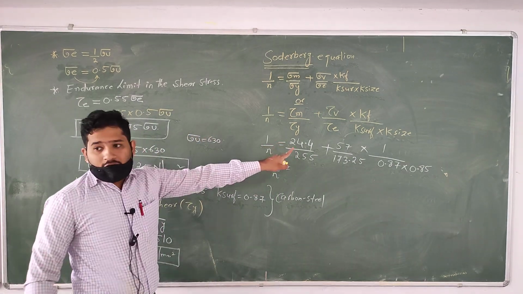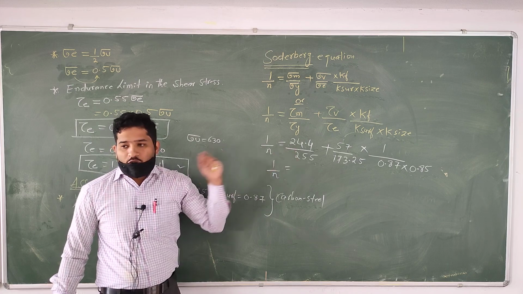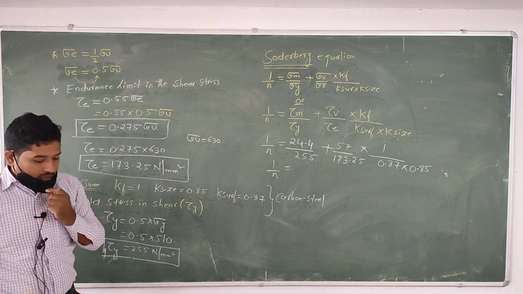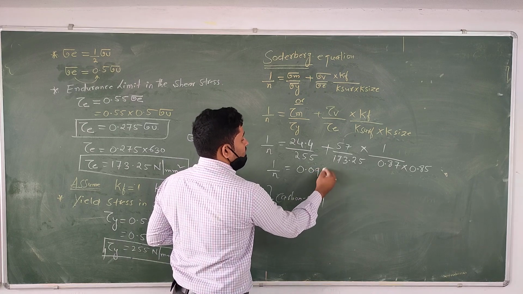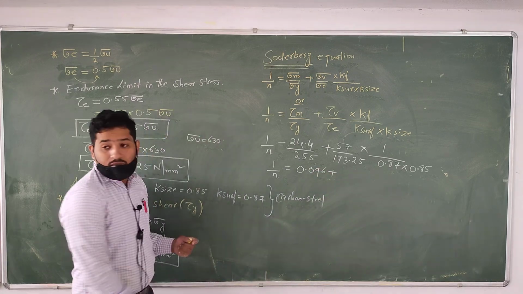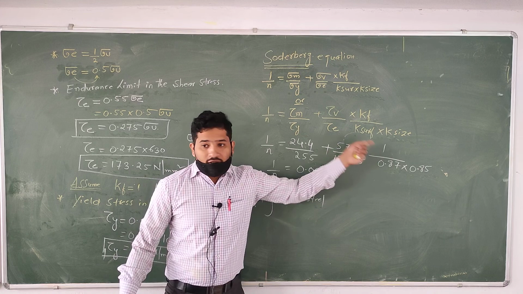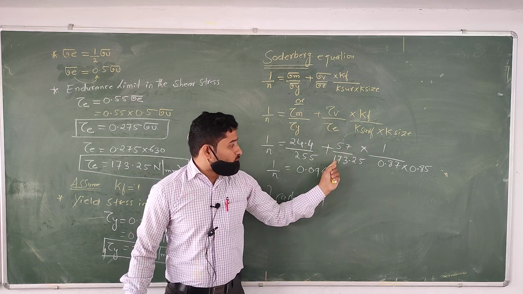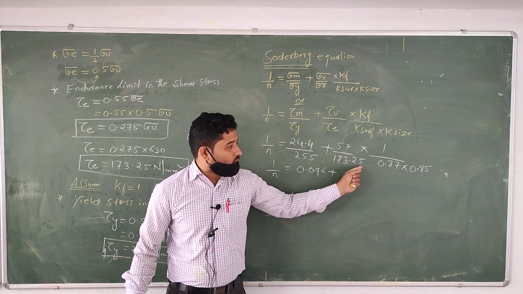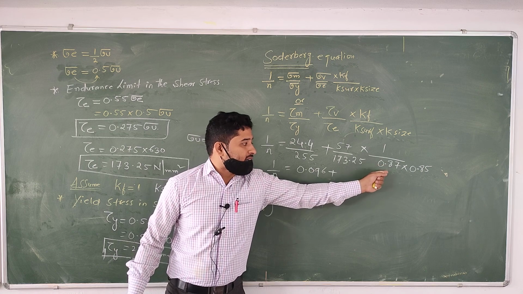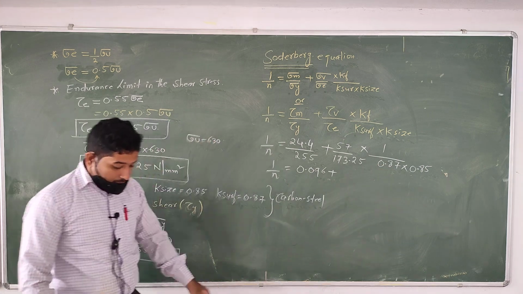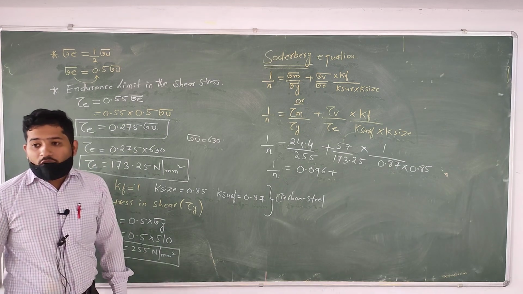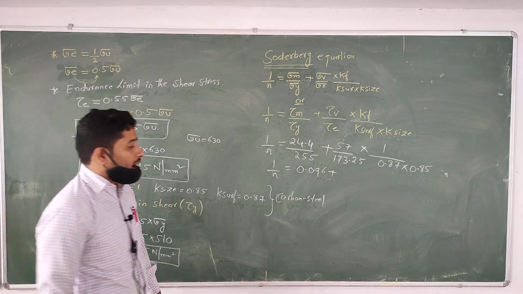If you divide 24.4 by 255, you get 0.096. Plus 57 into 1, 57 divided by 173.25 into 0.87 into 0.85. If you divide this term, you will get the value 0.445.